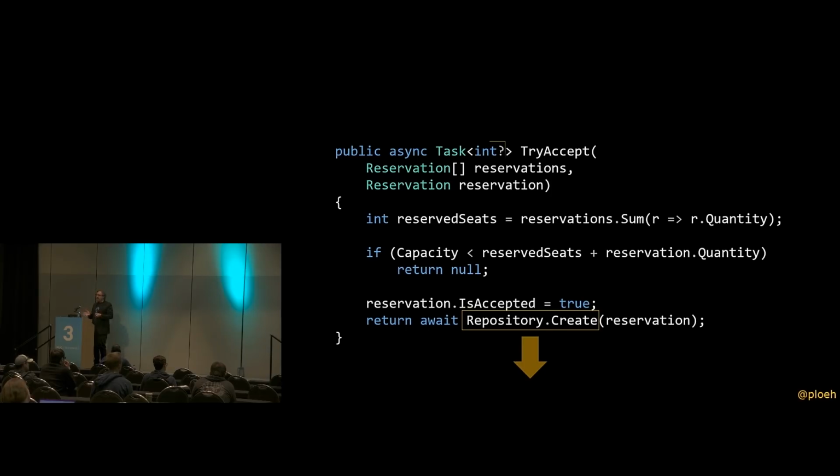Well, we are already doing that because we're returning a nullable int, and we said the contract here is that if that is null, that means we didn't accept the reservation. If it's an integer, you have a reservation. But the integer that is being returned here comes from repository.create, and if I move repository.create, I will no longer have an integer. So I'm going to need to replace that integer with something else, and that something else may not actually be a value type. So in general, we have this constraint of nullable of t that it needs to be a value type or a struct. And if I want to replace that integer with something else that may not be a struct, I can't do that with nullable of t.